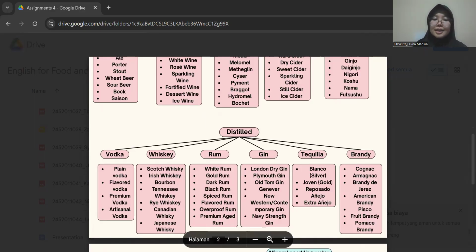For the next is Canadian whiskey. Canadian whiskey is often referred to as rye whiskey in Canada. It tends to be smooth, light, and easy drinking. For example, Crown Royal.